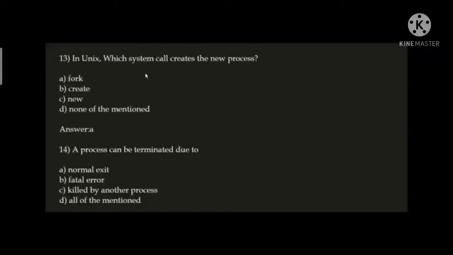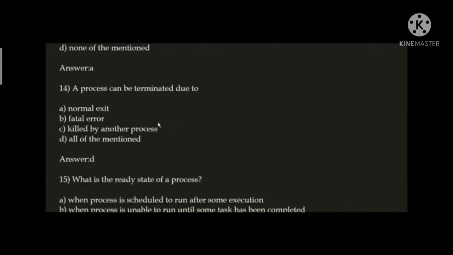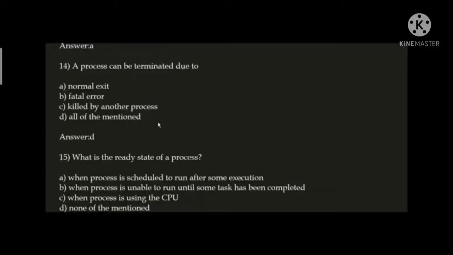Next question, in Unix, which system call creates a new process? Option A, fork. In the Unix operating system, the fork system call creates the new process. Next question, a process can be terminated maybe due to normal exit, maybe due to fatal error, and maybe due to being killed by another process. In this way, here the correct answer is option D.